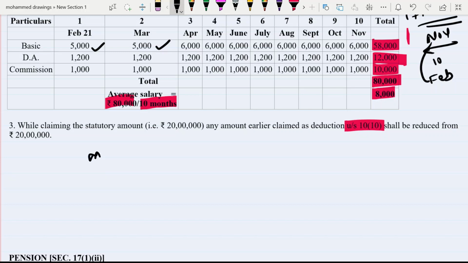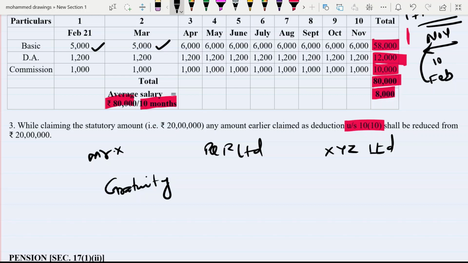Say for example Mr. X is working in two companies, PQR Limited and XYZ Limited. Now he retires, or leaves the job, from PQR Limited, and he also gets gratuity from PQR Limited.